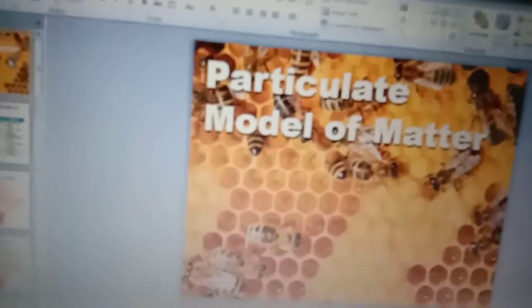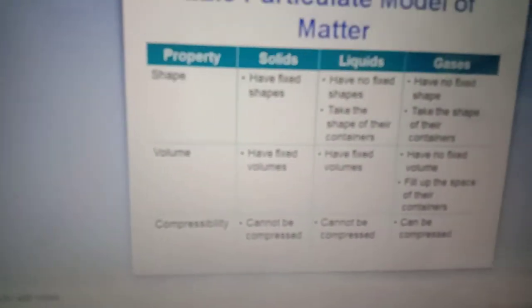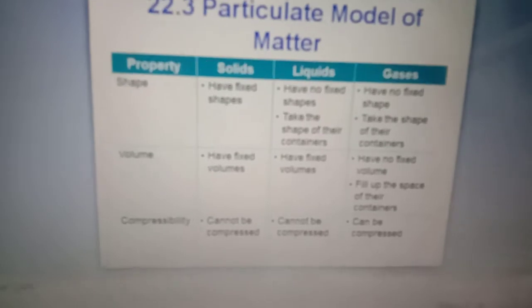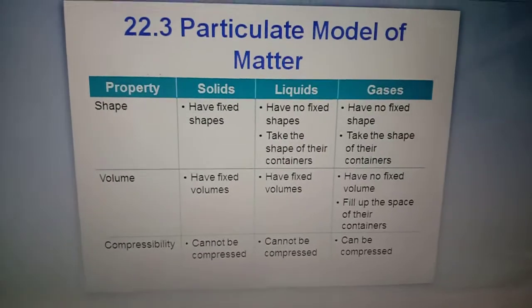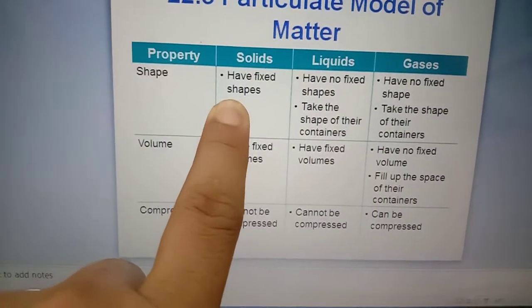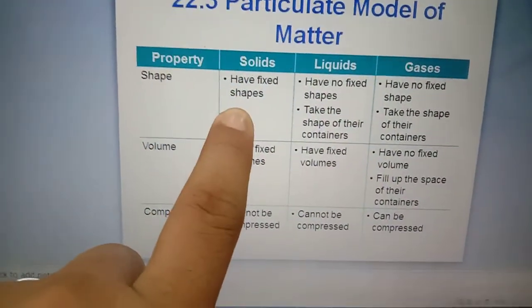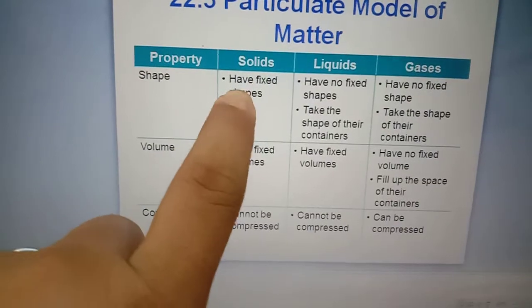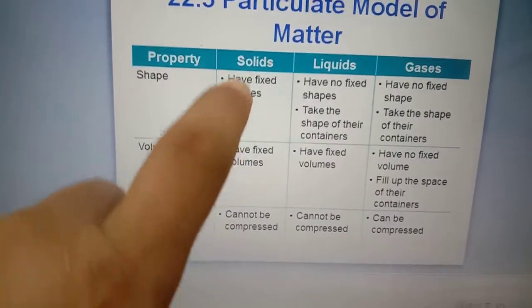Okay. For the states of matter, there are three: solid, liquid, and gas. We can know them from their shape. If it has a fixed shape, it is solid. For example, a bag, table, or book. The shape is fixed and will not change, so we call them solid.